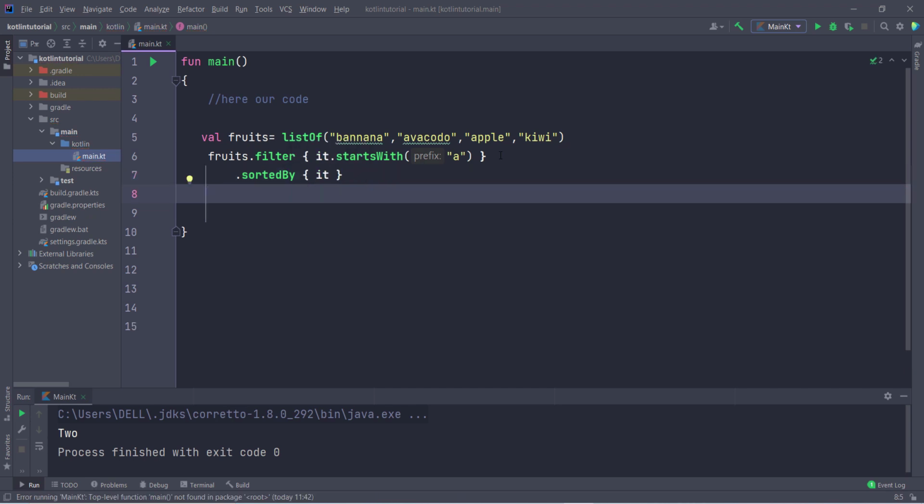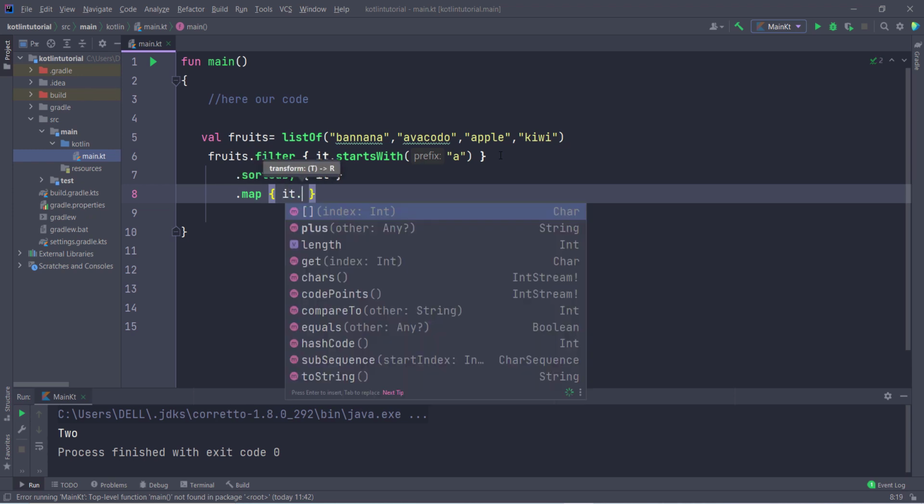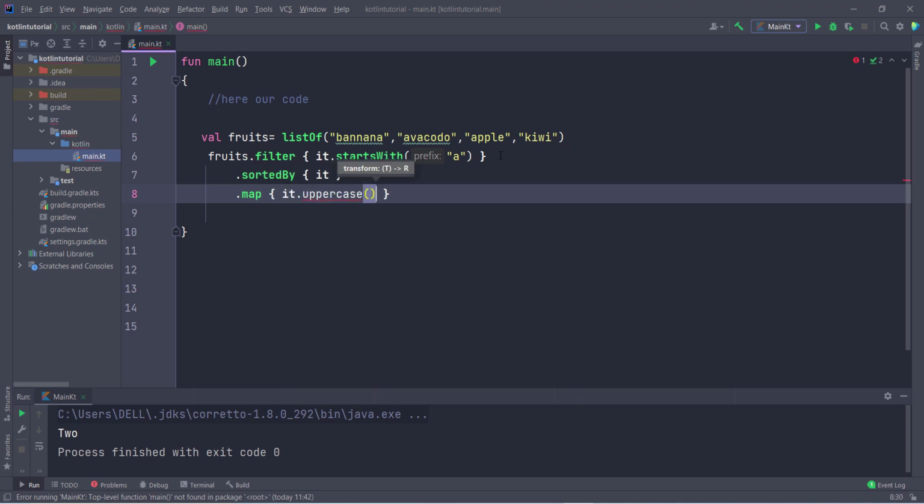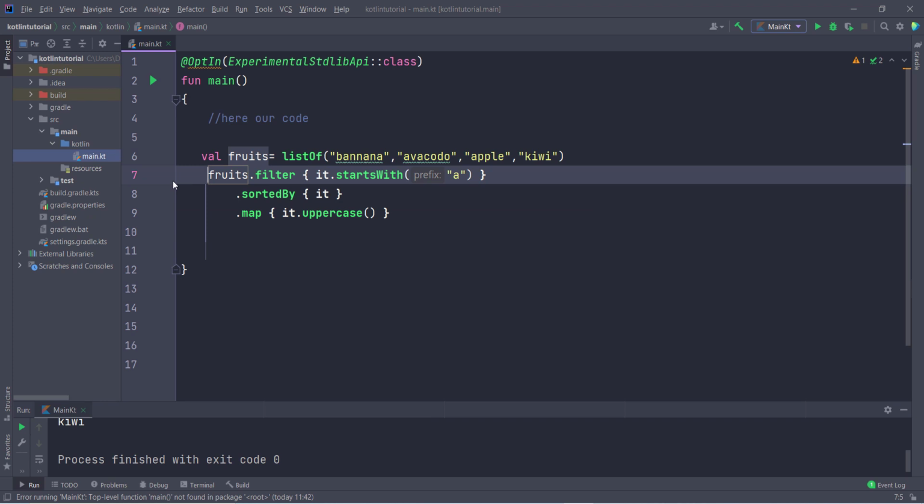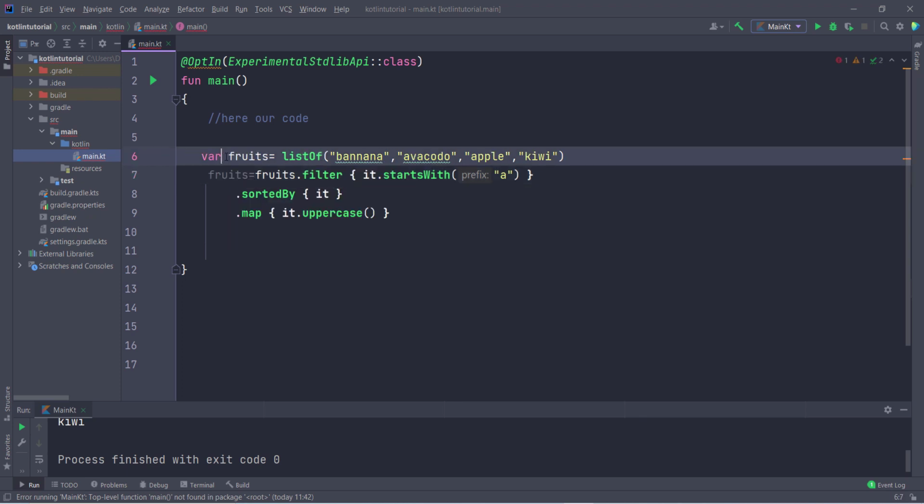Then you can convert everything to uppercase. So you can use dot map, and inside this you can pass it dot uppercase. So it will convert everything into uppercase. So everything I can store inside a variable, again fruits. So this will filter out the list. It says not to reassign, so I have to change the type of variable to var. So now it is fine.